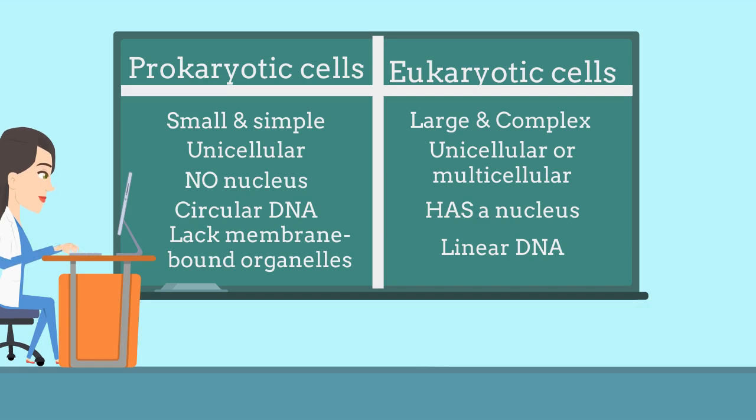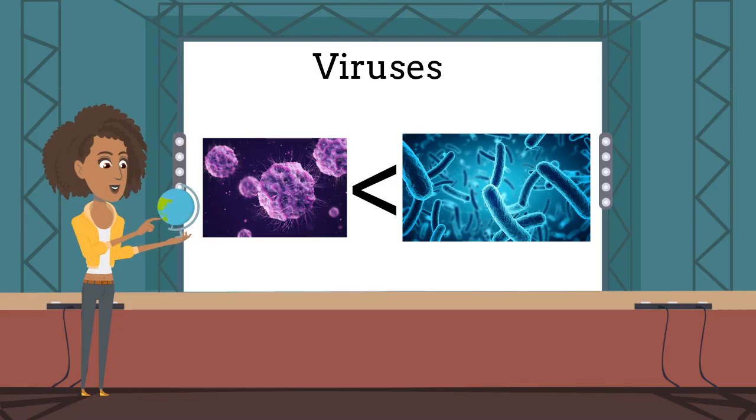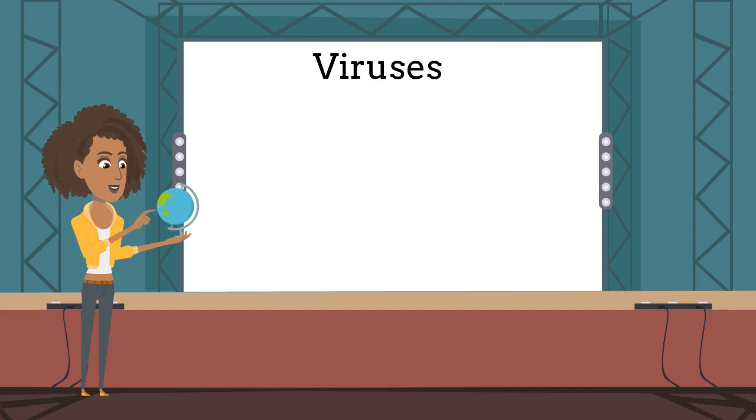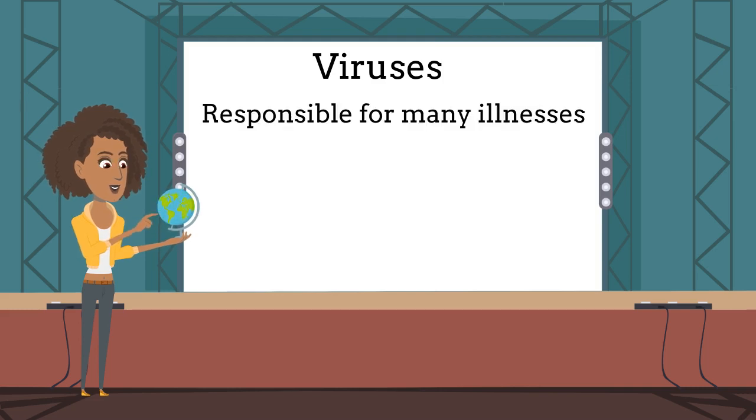Viruses. Viruses are smaller than bacteria and can only multiply inside living cells. They are not considered living organisms because they cannot reproduce on their own. Viruses are responsible for many common illnesses. They invade host cells and use their machinery to replicate. They are typically spread through direct contact, respiratory droplets, and different contaminated surfaces.